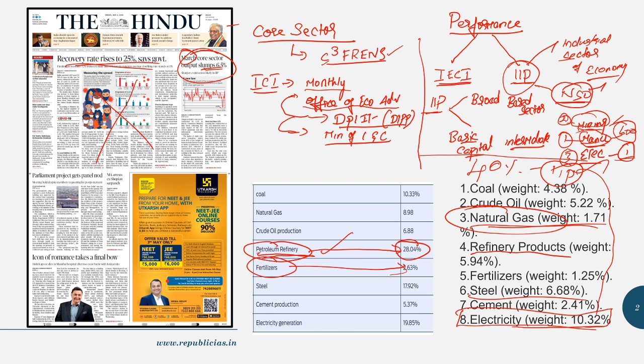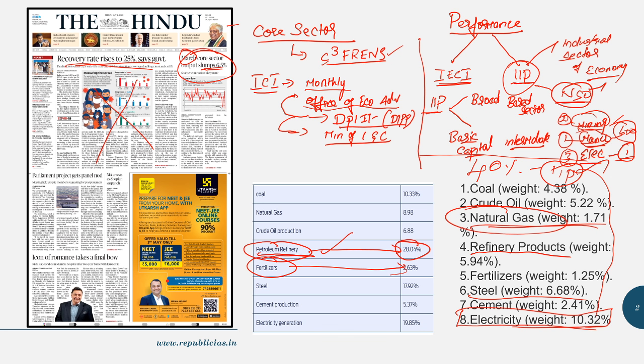Even UPSC can ask questions, and it has asked questions with respect to weightage. UPSC is not going to ask you what the percentage is, but it can ask which has the highest weightage or which has the least weightage. You can expect these sorts of questions from UPSC. And of course, you need to know who releases the data and what the time period is. This is how UPSC generally asks questions.